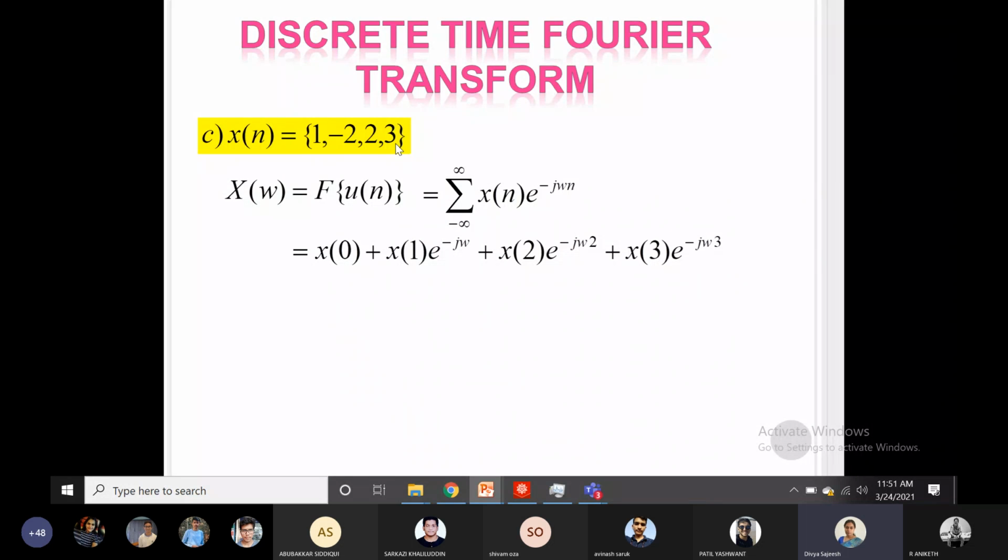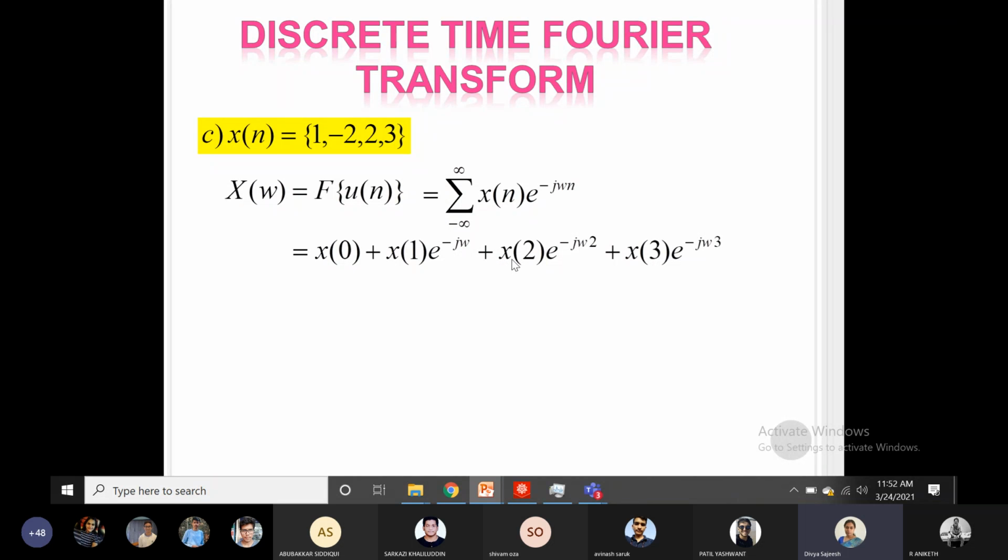There are 4 elements in the x of n sequence. So you have to put n values 0, 1, 2 and 3 and expand it. So x of 0, the first element, into e raised to minus j omega n. If I put n as 0, that term will become 1. So that is why the first term contains only x of 0. Now plus the second term will be x of 1 into e raised to minus j omega, for n equal to 1.